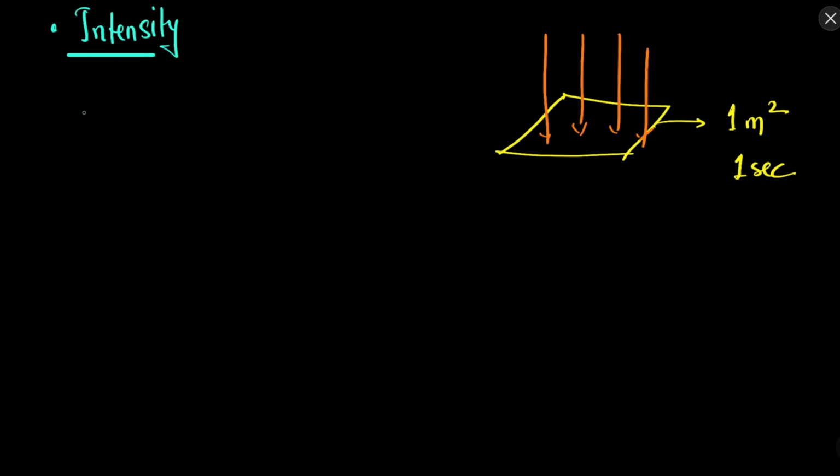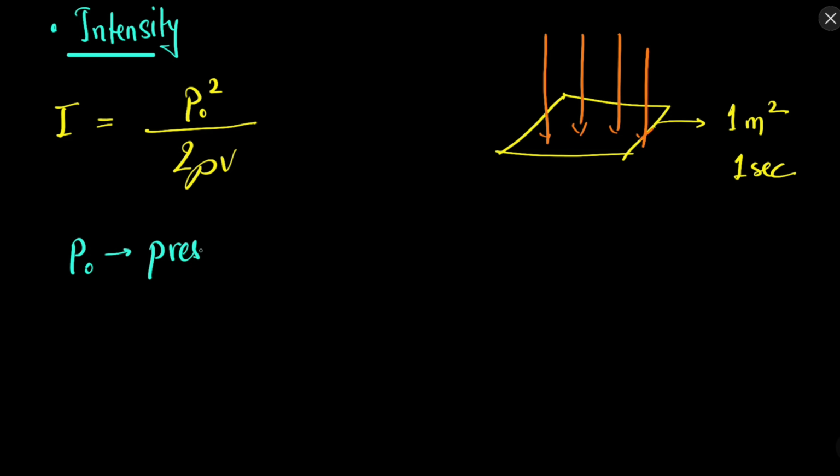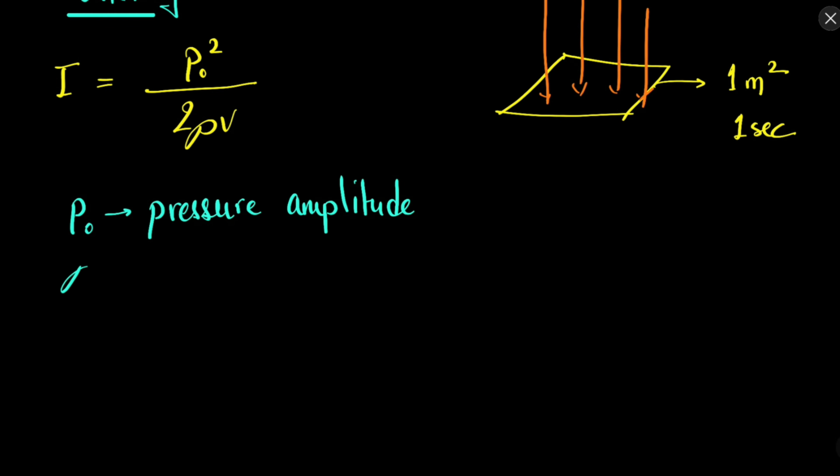So the formula for intensity of sound is I = P₀² upon 2ρV, where P₀ is the pressure amplitude, the maximum value of the pressure in the medium, ρ is the density of the medium, and V is the velocity of sound in the medium.